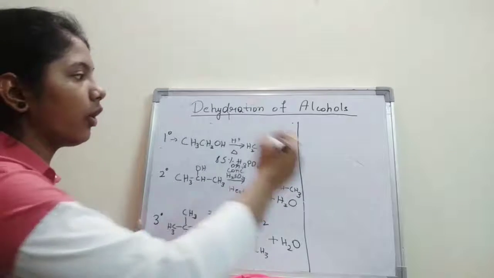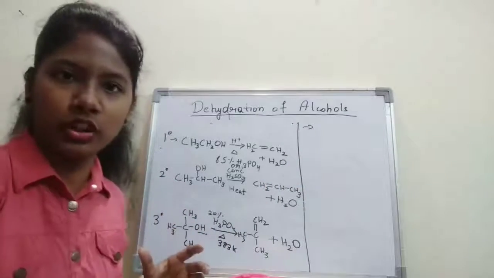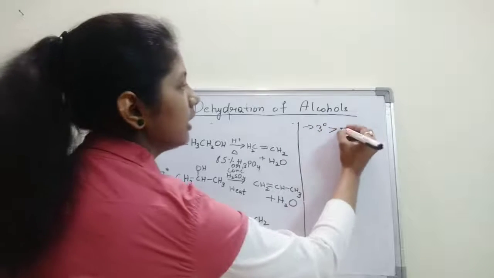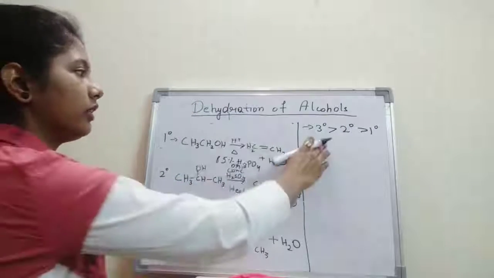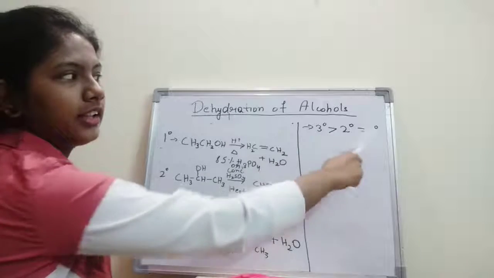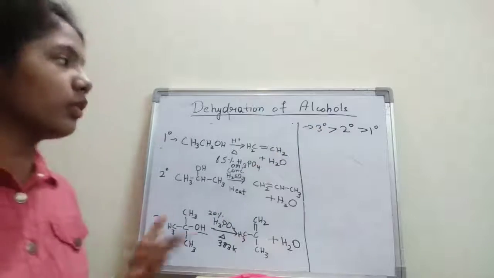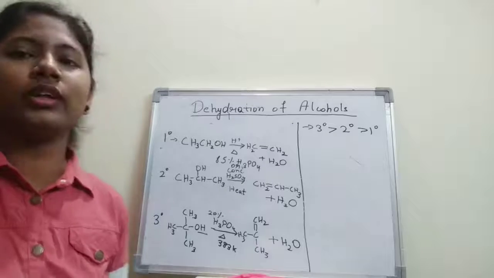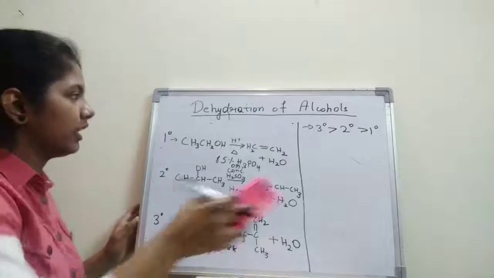So why? Because this is the order of reactivity. If I write the order of dehydration of the alcohols, tertiary alcohol undergoes dehydration faster than secondary alcohol and then primary alcohol. Okay, the order of dehydration will be tertiary alcohol goes fastest, and then secondary, and then primary. Now, why is this so? Why does tertiary alcohol undergo faster dehydration in comparison to secondary and primary alcohols? So we will see this by following the mechanism. So let's proceed to the mechanism of the dehydration.